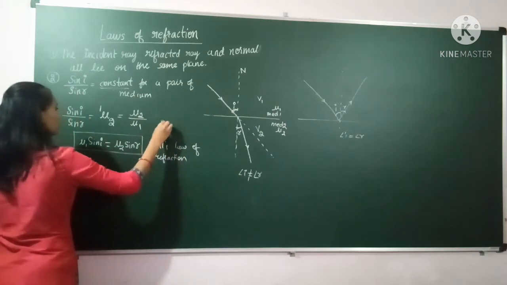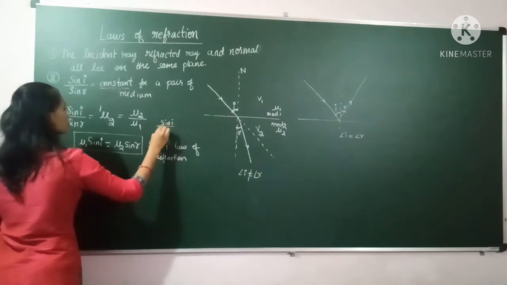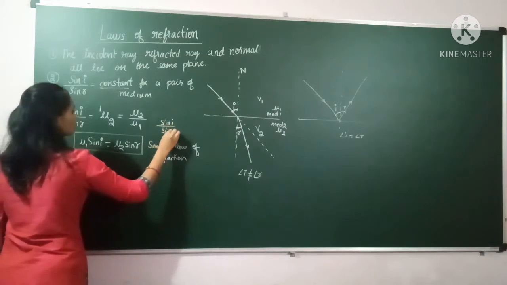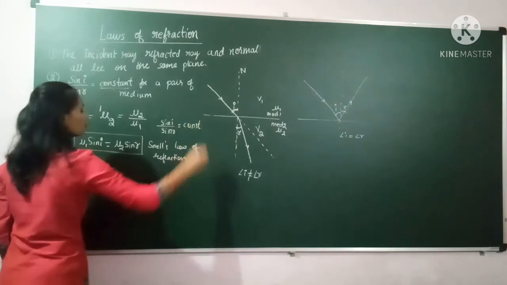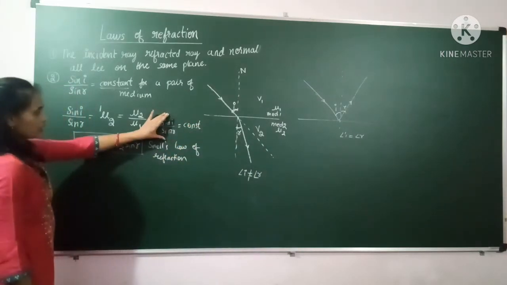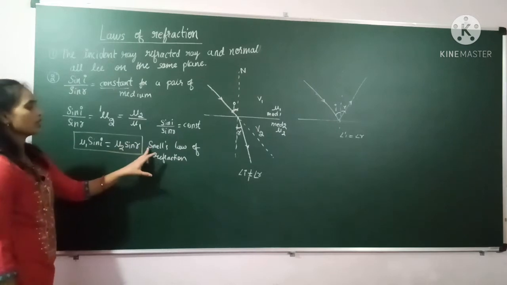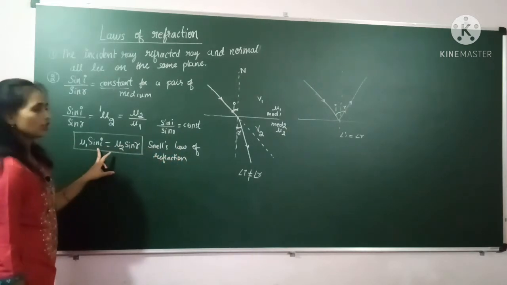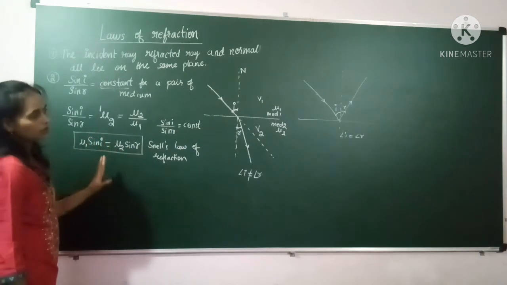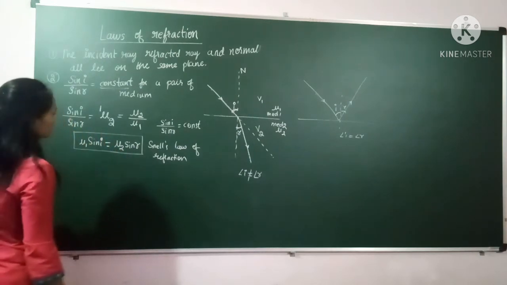Sin I by sin r value is equals to constant. This is also called as the Snell's law. Sin I by sin r value always you will get a constant for any pair of medium. So this relation and this relation both are called as the Snell's law of the refraction. So using this relation we can calculate the refractive index of first medium or the second medium.